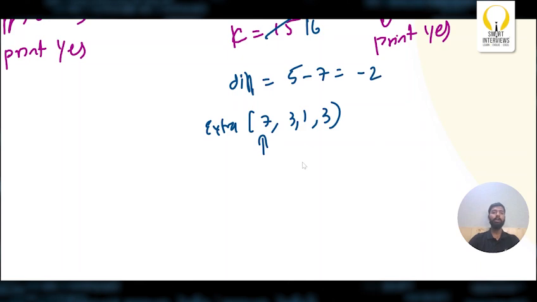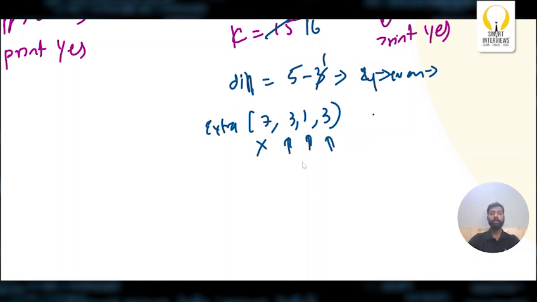So is it possible for me to convert A to B in k number of moves when k is 16? No, not possible, because 7 is greater than 5. So if I take this value which is greater than 5, I can never convert A to B with this many exact k moves. So 7 is not possible. What about 3? If I subtract 3, this becomes 2. Now 2 is even. If it is even, I'm pretty sure that I can convert A to B with exactly k number of moves. Now what if I take 1? The same with 1 as well. We'll get 4. 4 is even. We can also get exactly k number of moves. What about 3? Same with 3.